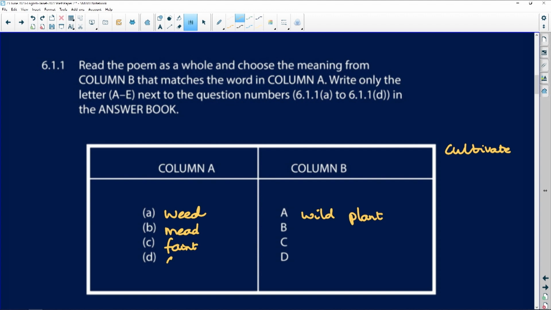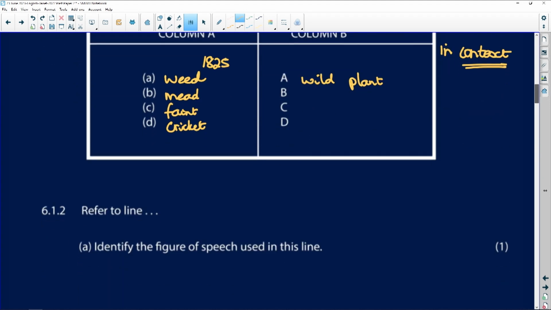What else did we suggest? A cricket, an insect. So this is vocab. So that's how you prepare for this question. So there is likely to be this question as the first question on the first poem in the poetry section, and it is vocabulary. So make sure you know every single word and can explain every single word in context, so that you understand that weed being used in, I don't know, 1825 or whatever it is, doesn't quite mean what we are using in 2023. The word has shifted. So that is the first question, vocabulary, loads of it.